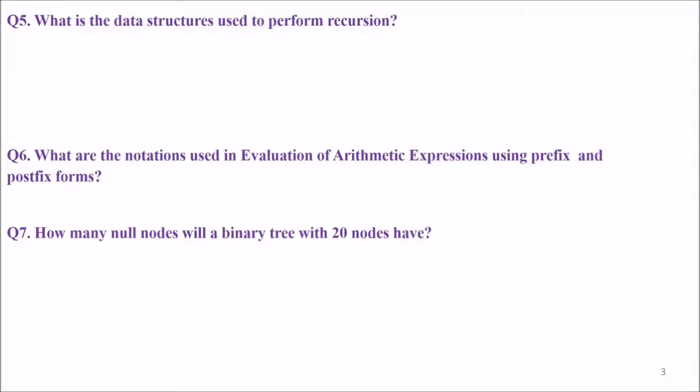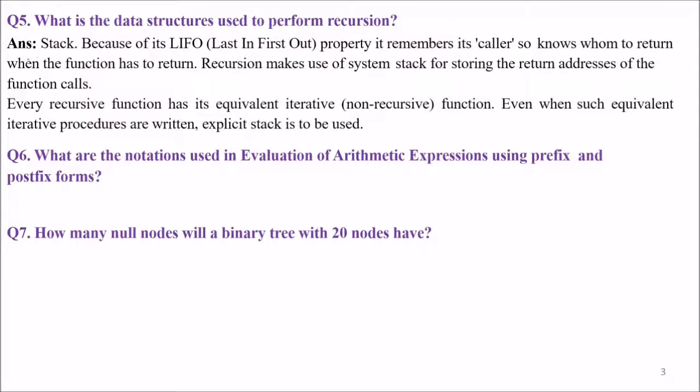What is the data structure used to perform recursion? Of course, stack. Why? Because stack uses LIFO, last in first out property. So it remembers the caller, so that it knows whom to return to when the function has to return. Recursion makes use of the system stack for storing the return address of the function calls. And every recursive function has its equivalent iterative non-recursive function. Even when such equivalent iterative procedures are written, an explicit stack can be used.